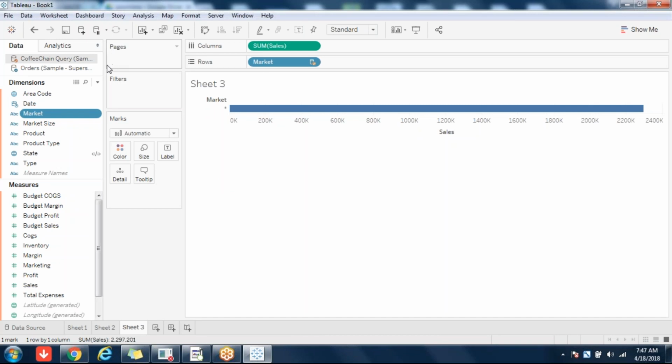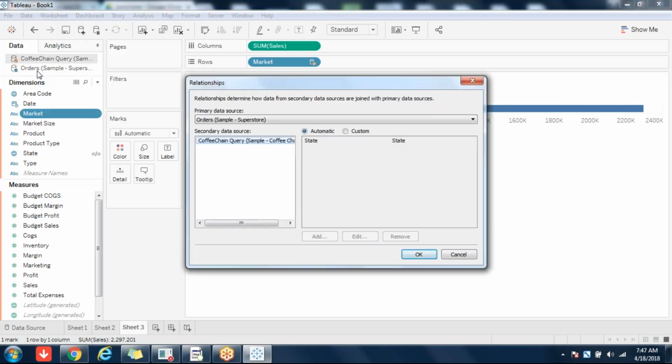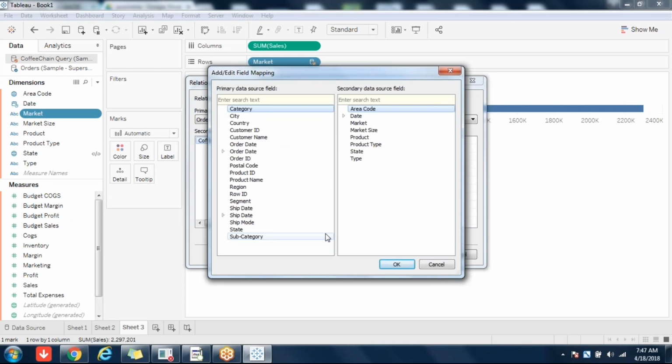Very easy, very simple. Directly go here. Edit relationship is there. Here, instead of clicking on automatic, click on custom. Now I'll click on add here. Very simple, just select two fields. One is region and the other one is market. Just a single select, that's all. You need not do anything else.